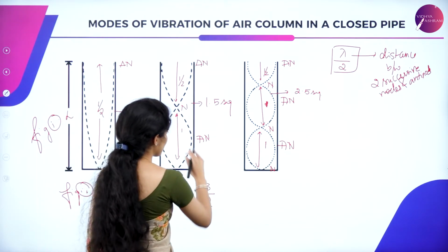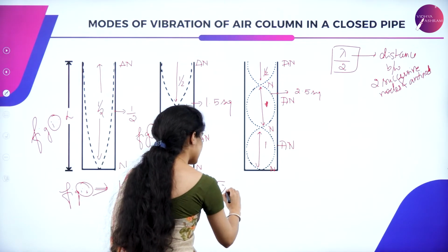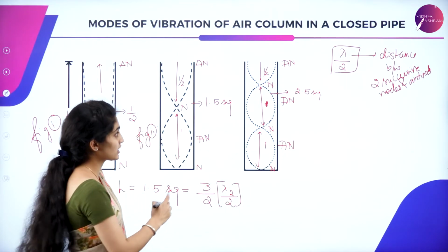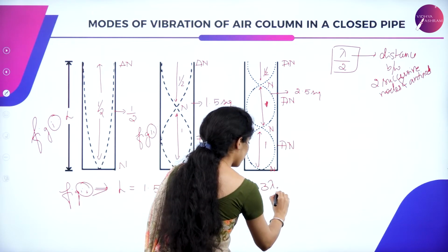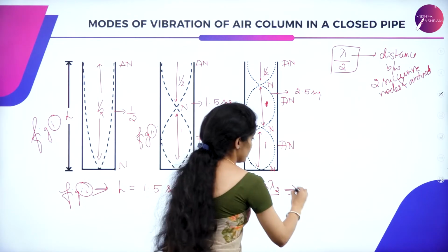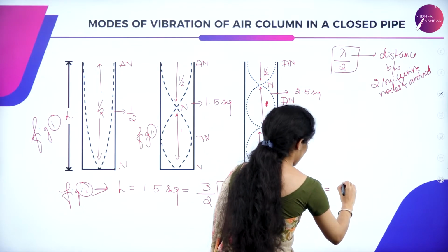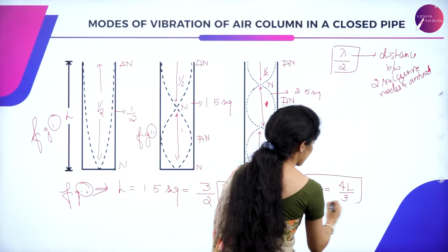So one segment plus half is 3 by 2, and it is given as lambda 2 divided by 2 because it is the distance between two successive nodes and antinodes. So you have this equation as 3 lambda by 2 divided by 4, so that your lambda 2 becomes 4L divided by 3. So this will be the equation for lambda 2.